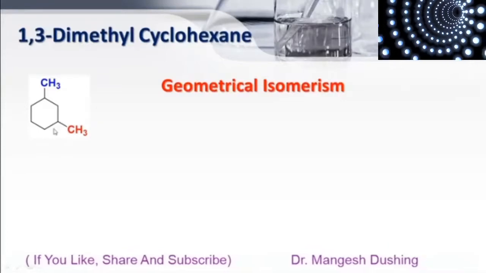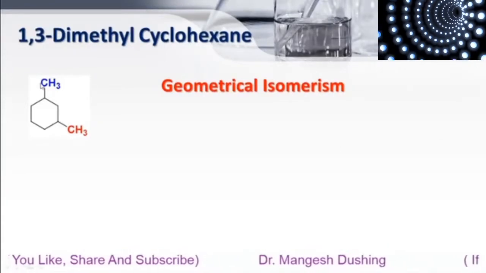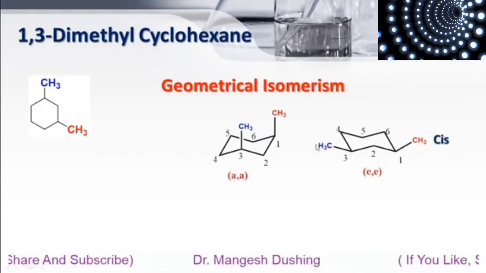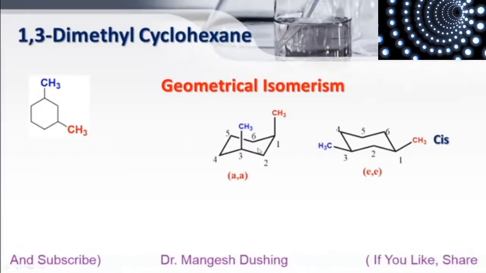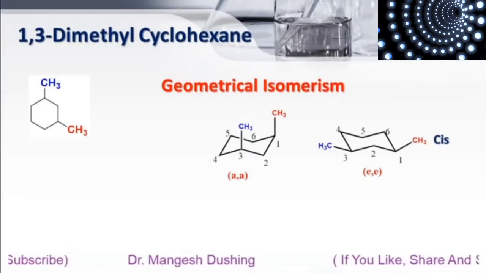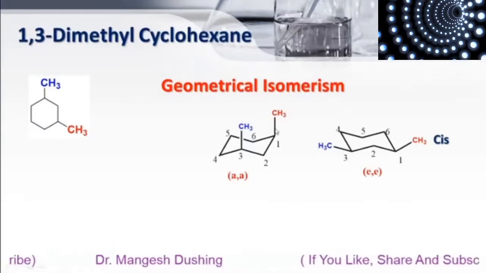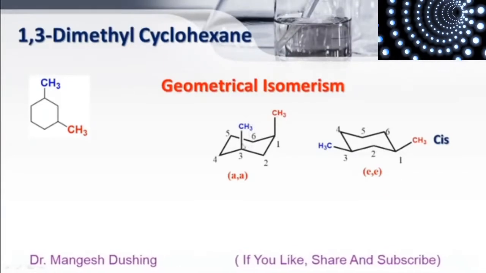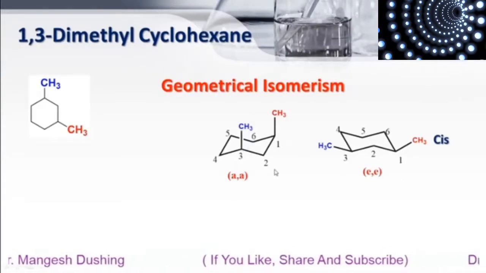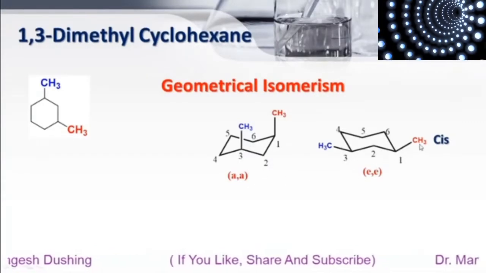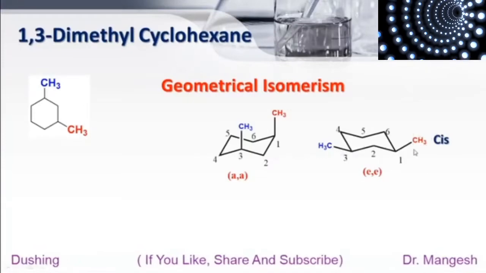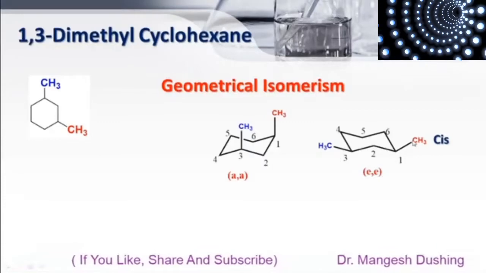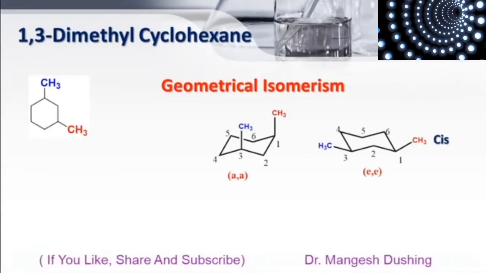So here geometrical isomerism is possible. If these methyls are projecting towards only one side of the average plane of the molecule, then this isomer is called as cis isomer. See here, this is axial form. Both methyls are projecting upward on the same side, that's why this is called as cis isomer, even though that is axial. Here also both methyls are equatorial, but they are projecting in up direction, only one direction, that's why this is called as cis isomer.